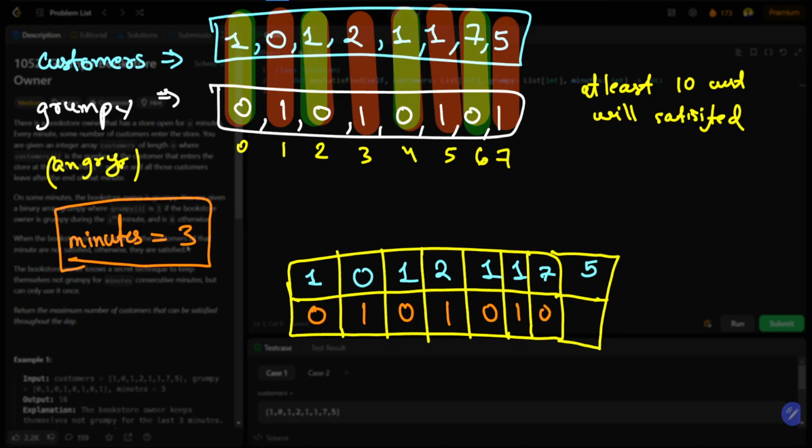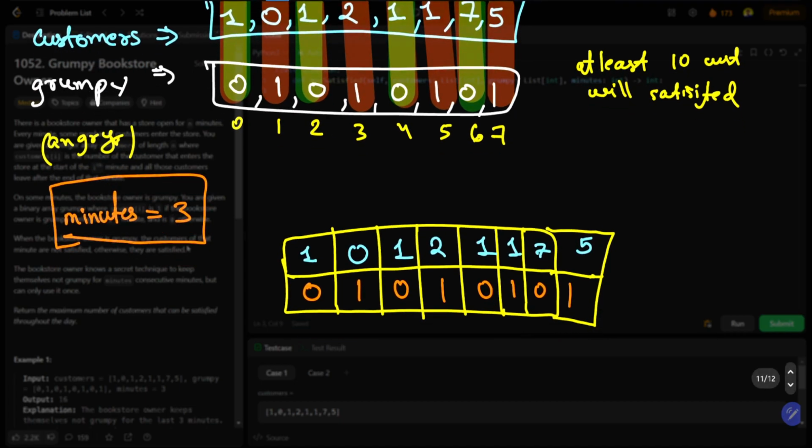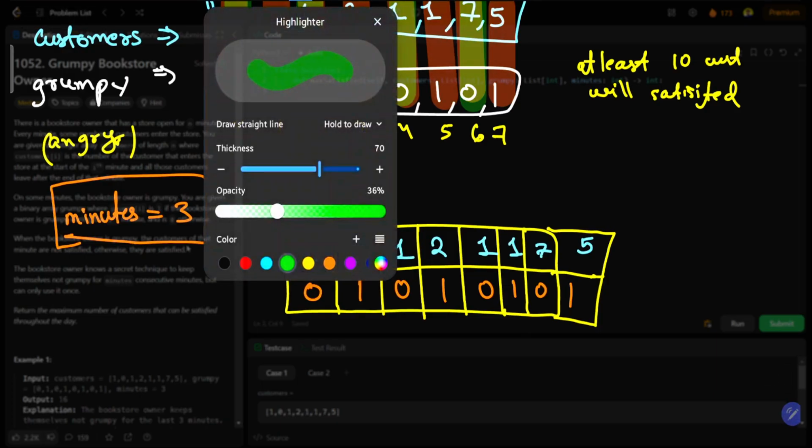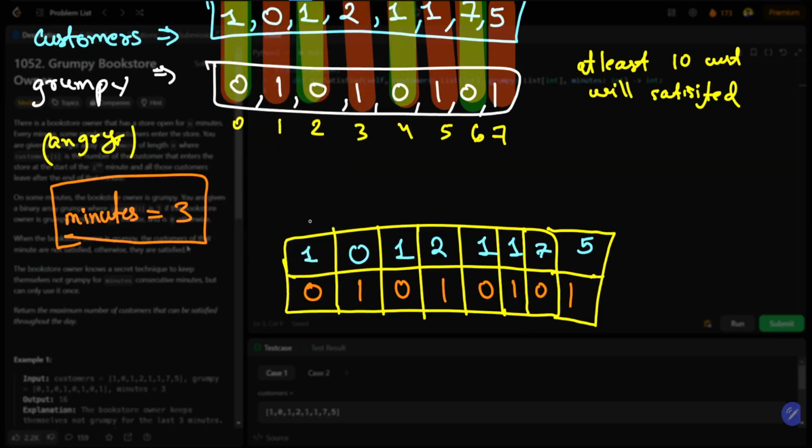Now let me choose 111. At some point of time, I can make the owner non-grumpy for some sort of time. For this amount of time, let's say now this is my m.